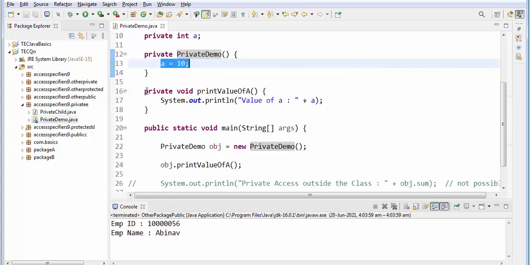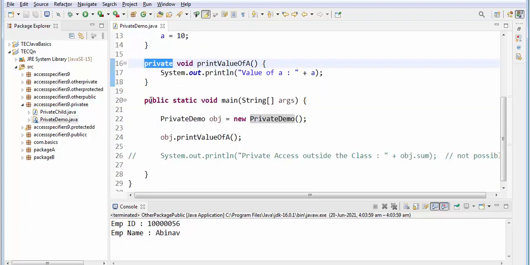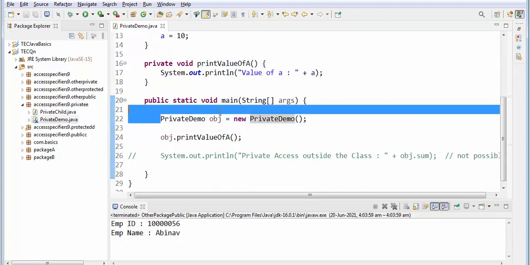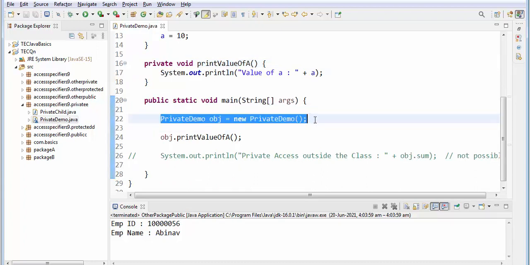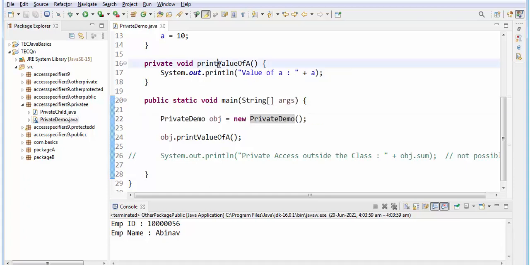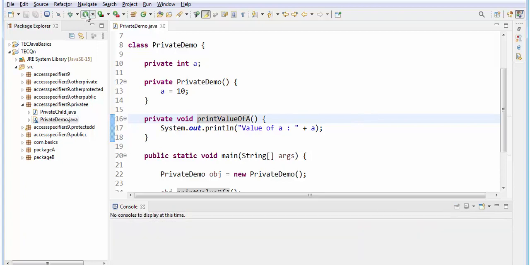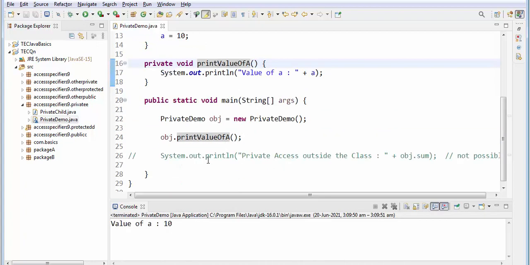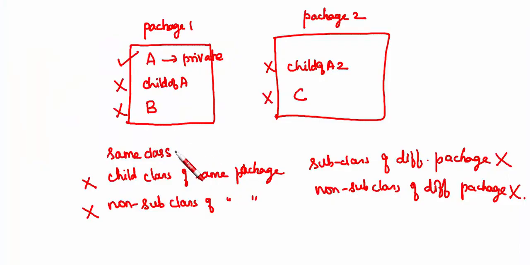Next, here I have a method, which I have also declared as private, and this is a public method, okay. Here I am creating an object for this class, and I am calling this method to print the value of A. Let us see what happens. See, it's printed, okay. So the first case is over: within the same class you can access it.